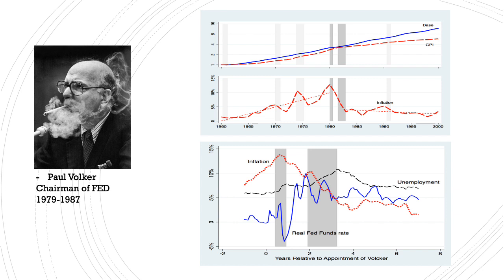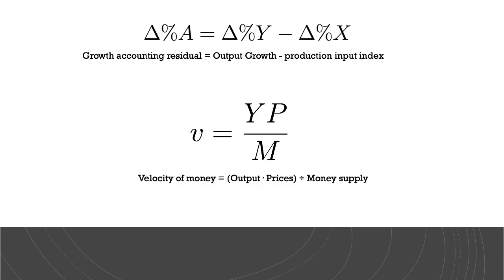He uses the example of the Volcker deflation to make the point that, quote, if the Fed can cause a 500-point change in the interest rate, it is absurd to wonder if monetary policy is important. In the graphs, it is clear to see how Volcker's appointment in 1979 and his policies coincided with the reduction of inflation.